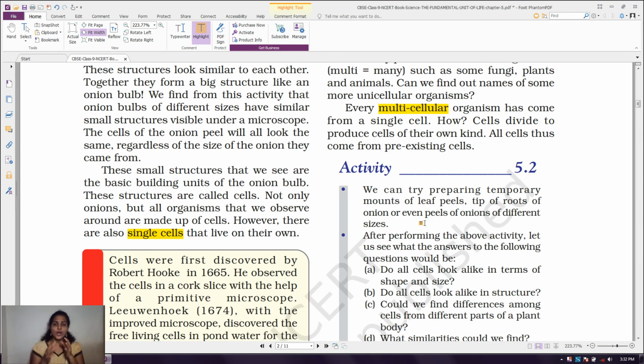Now, how are the cells performing their functions? They have special compounds inside. When we observe the cells with the help of a microscope, some special structures are there inside the cell. Already we discussed that cells are microscopic in nature, so we observe them under a microscope, and we can see the contents inside.